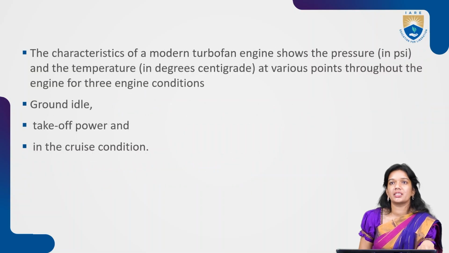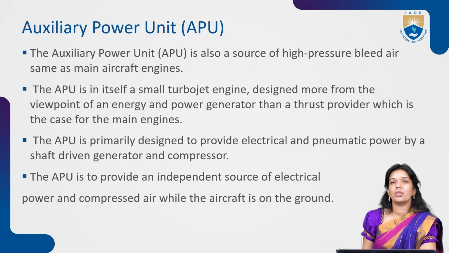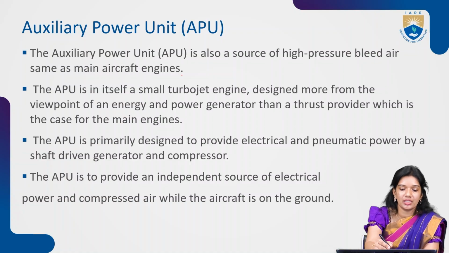Now, these characteristics of the engine, as we have discussed, can be checked in detail by looking at the different sections according to the different conditions. Then we talk about the auxiliary power units. The auxiliary power unit is also a different source, a source of high pressure bleed air, same as what we have discussed in the engines.